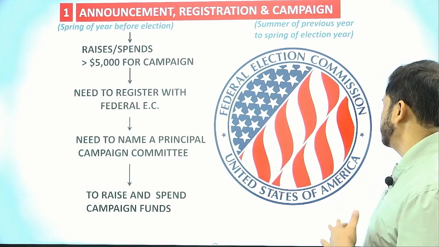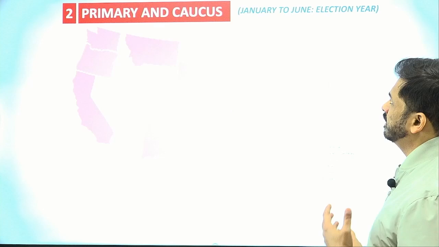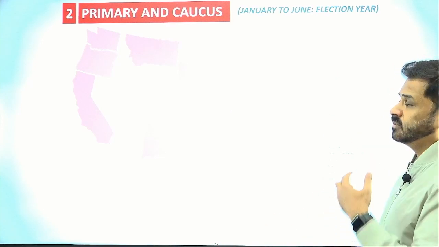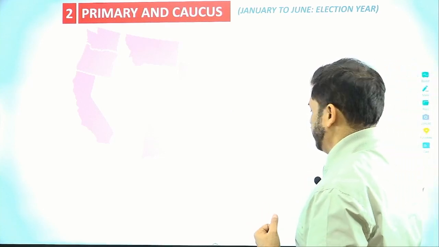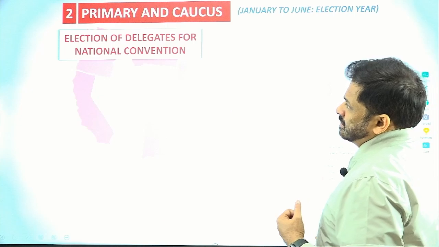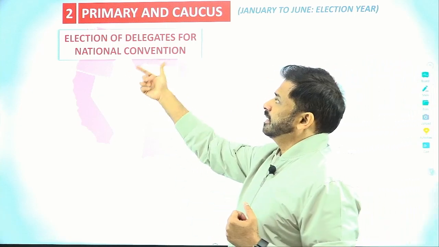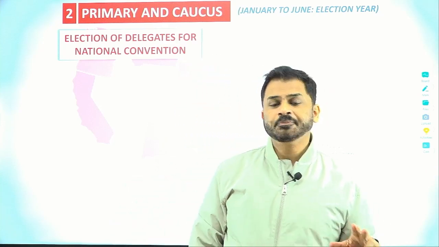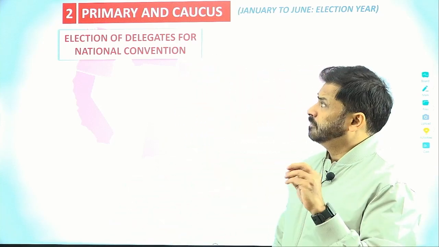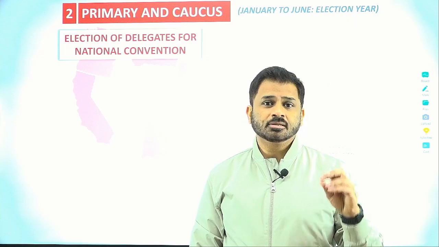The second step will be the conduct of the primary and the caucus. As I told you, it happens between January and June of the election year. It is the election of delegates for the national convention. So what is the purpose of the primary or caucus? Let's try to understand in a little more detail: the purpose of the primary or caucus is not to finalize the candidates, right? The candidate will be finalized in the national convention.